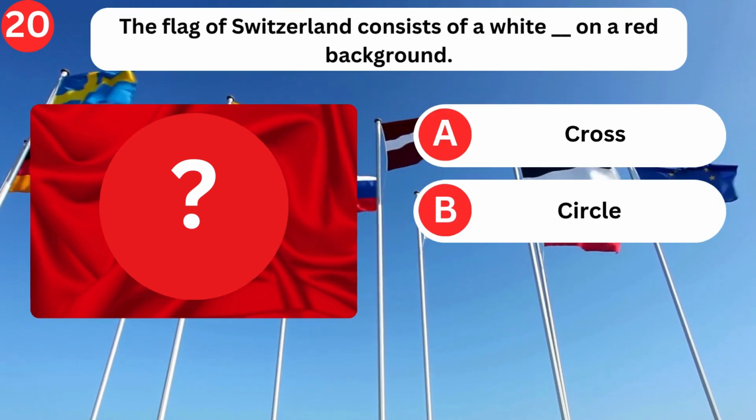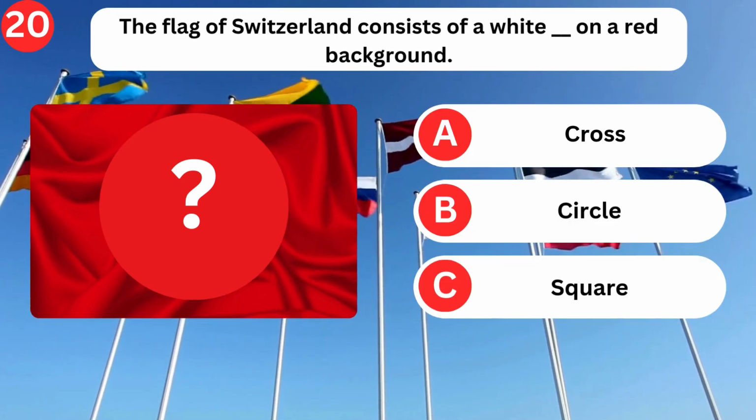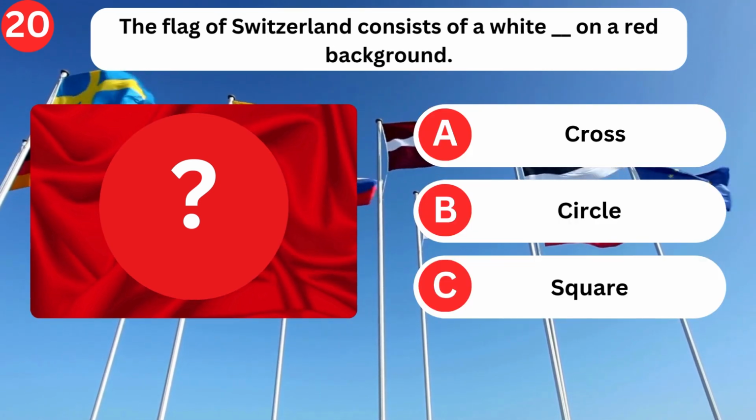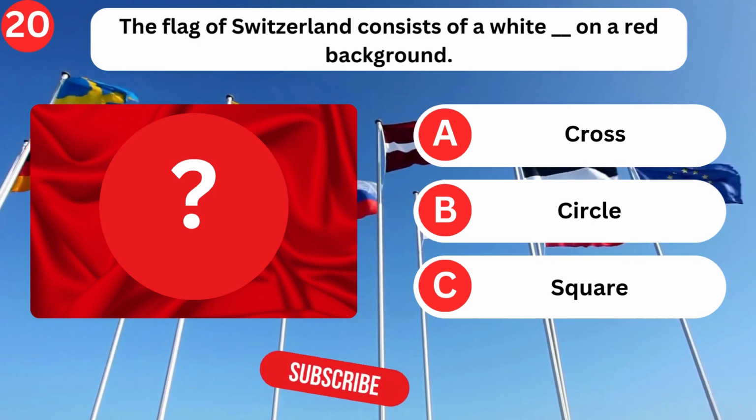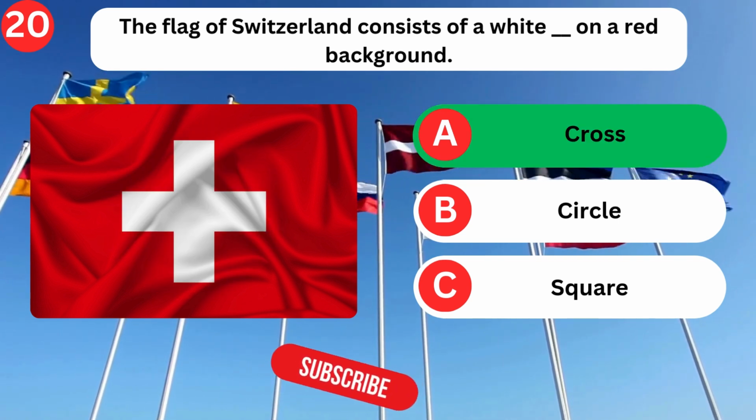The flag of Switzerland consists of a white blank on a red background. Cross, circle, square. Cross.